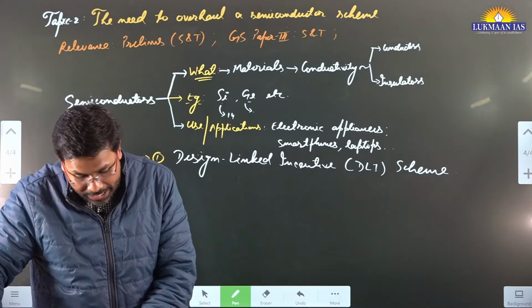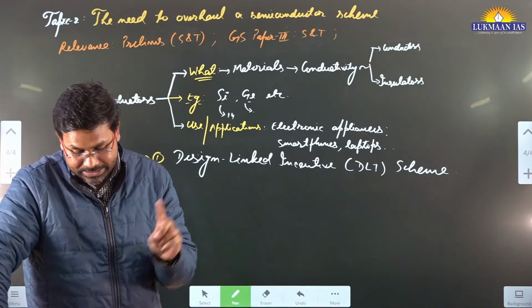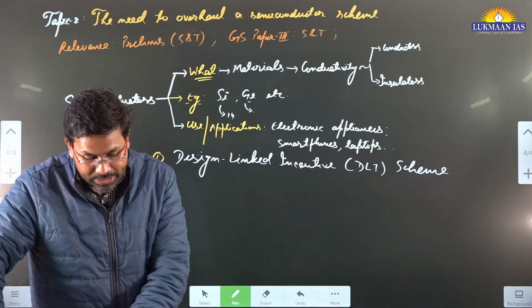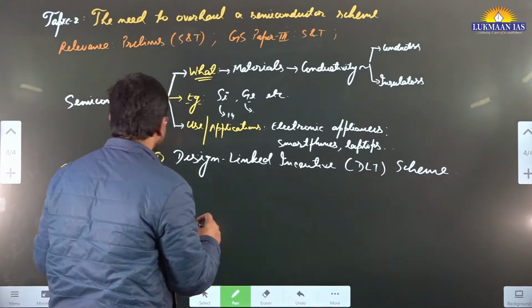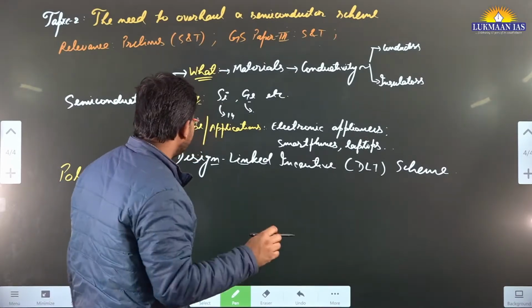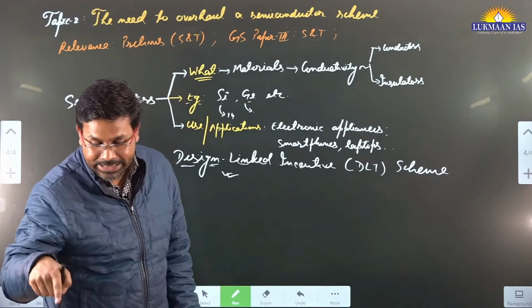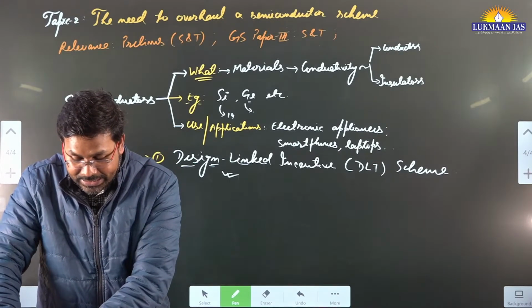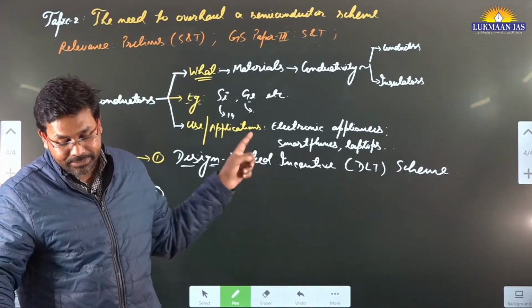Apart from this, we have another policy where we talk about fabricating and assembling the already made electronic components. The author says that with this Design Linked Incentive Scheme, the government is promoting the designing of semiconductor chips in India. The government said that the product should be an India designed chip. In that case, an incentive will be provided.